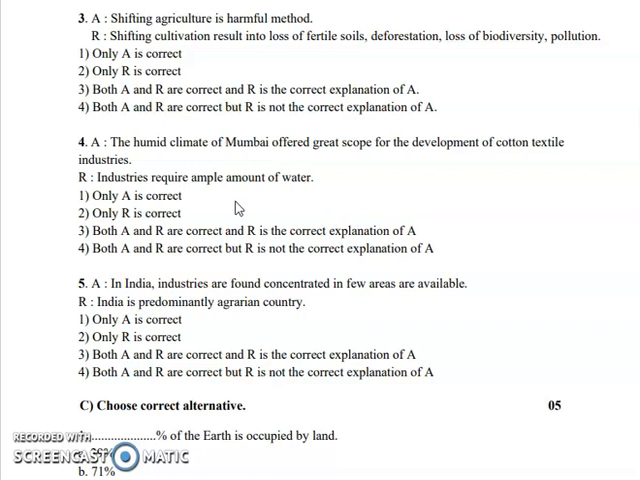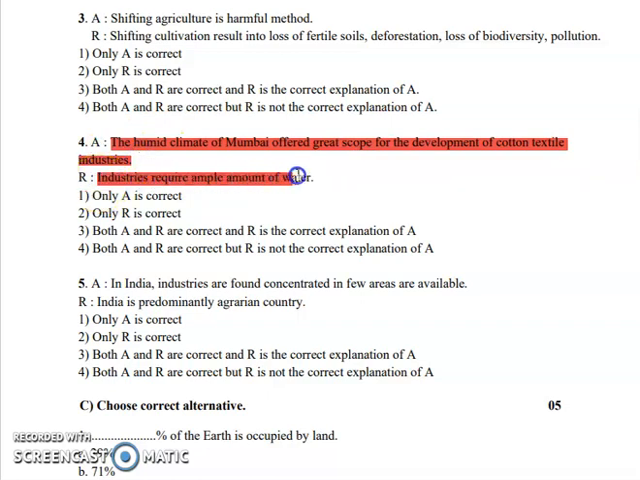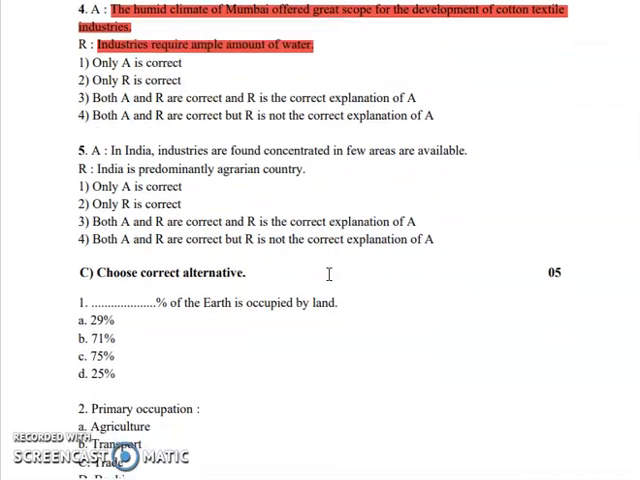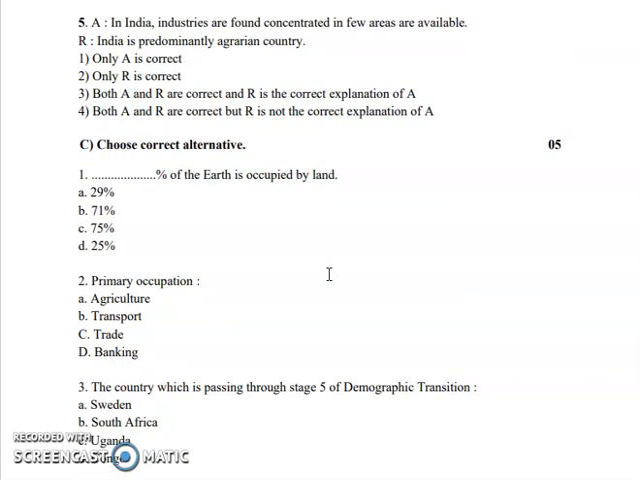Next is assertion, the humid climate of Mumbai offers great scope for the development of cotton textile. And then we have the reasoning, industries require ample amount of water in the case of cotton textile. Okay, next, in India, industries are found concentrated in few areas, and reasoning is given India is predominantly agrarian country. So these are all the questions related to assertion and reasoning.